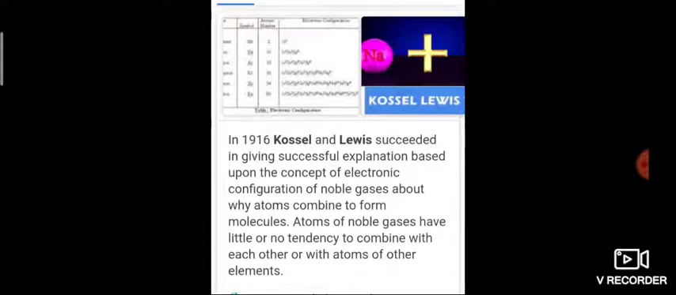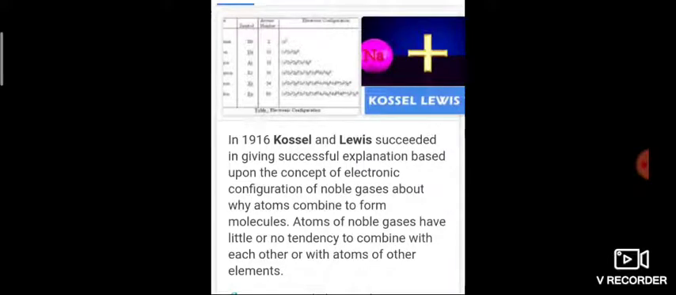What is the octet rule? The octet rule says an atom tends to gain, lose or share electrons during molecule formation such that there are 8 electrons surrounding it. What do you mean by valency electrons? The electrons present in the outermost shell are called valency electrons. What do you mean by ionic bond? It is the electrostatic force of attraction which holds the array of oppositely charged ions together. It is formed by complete transfer of electrons from one atom to another.